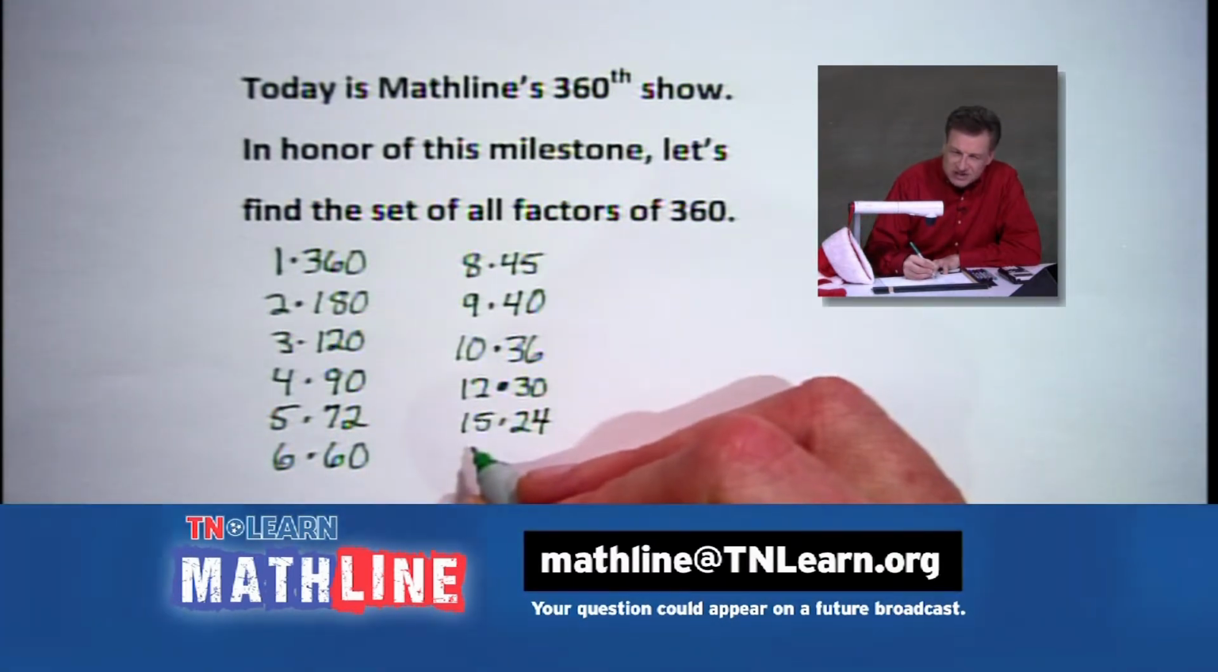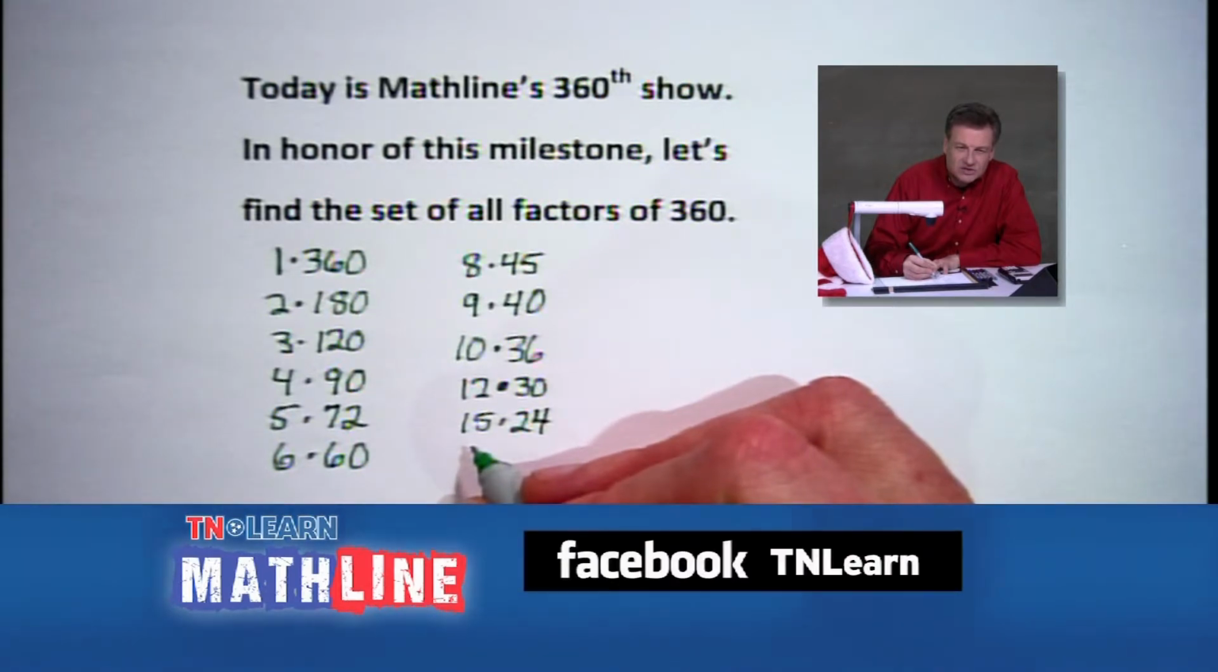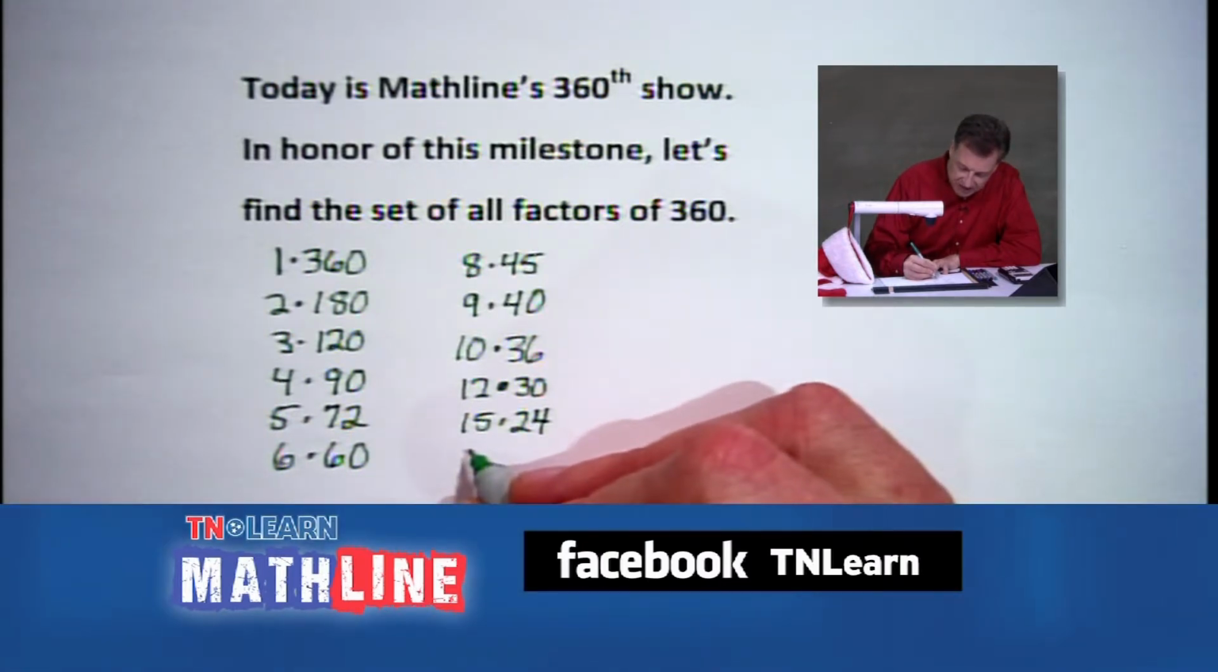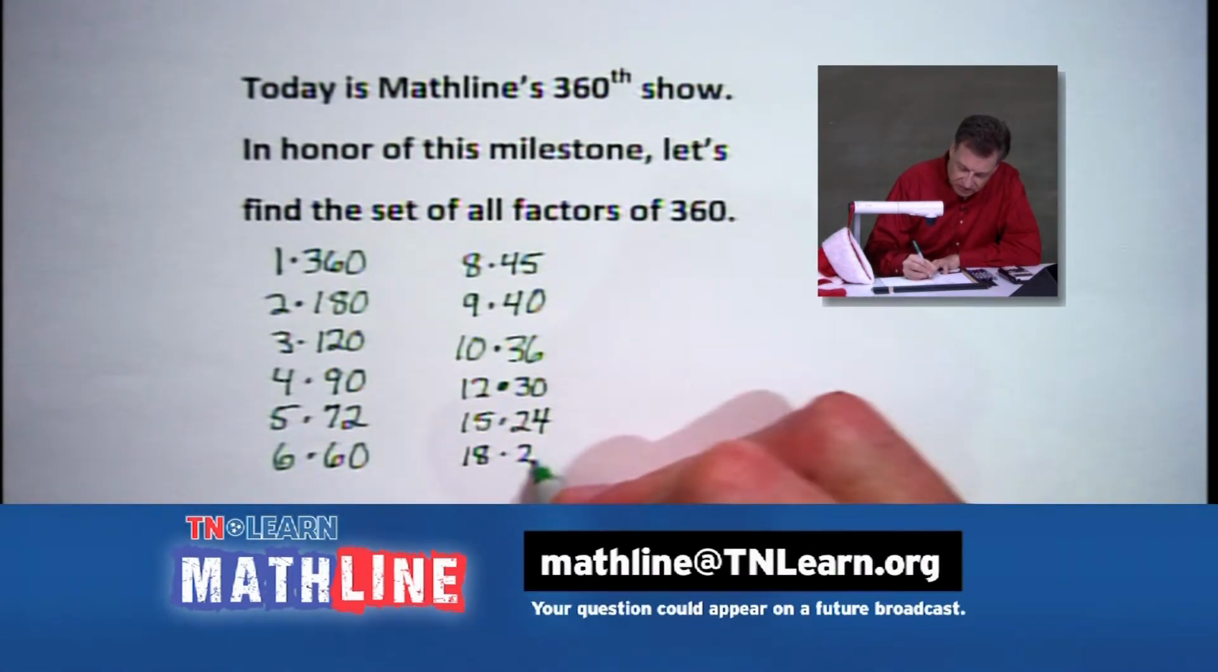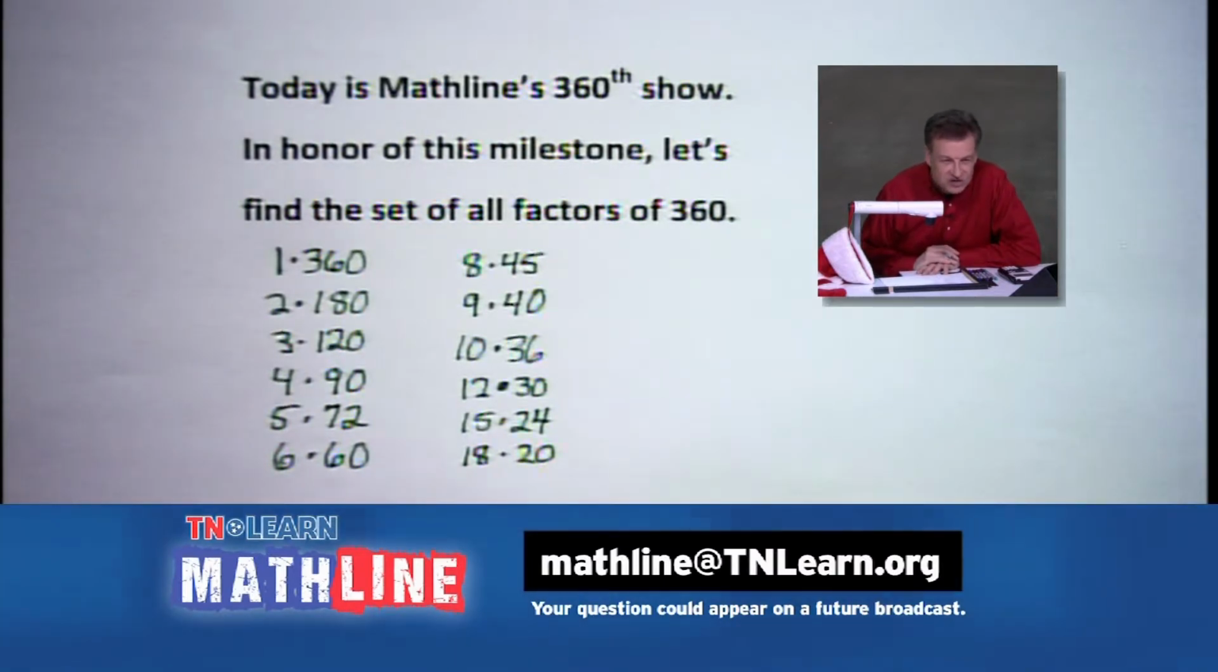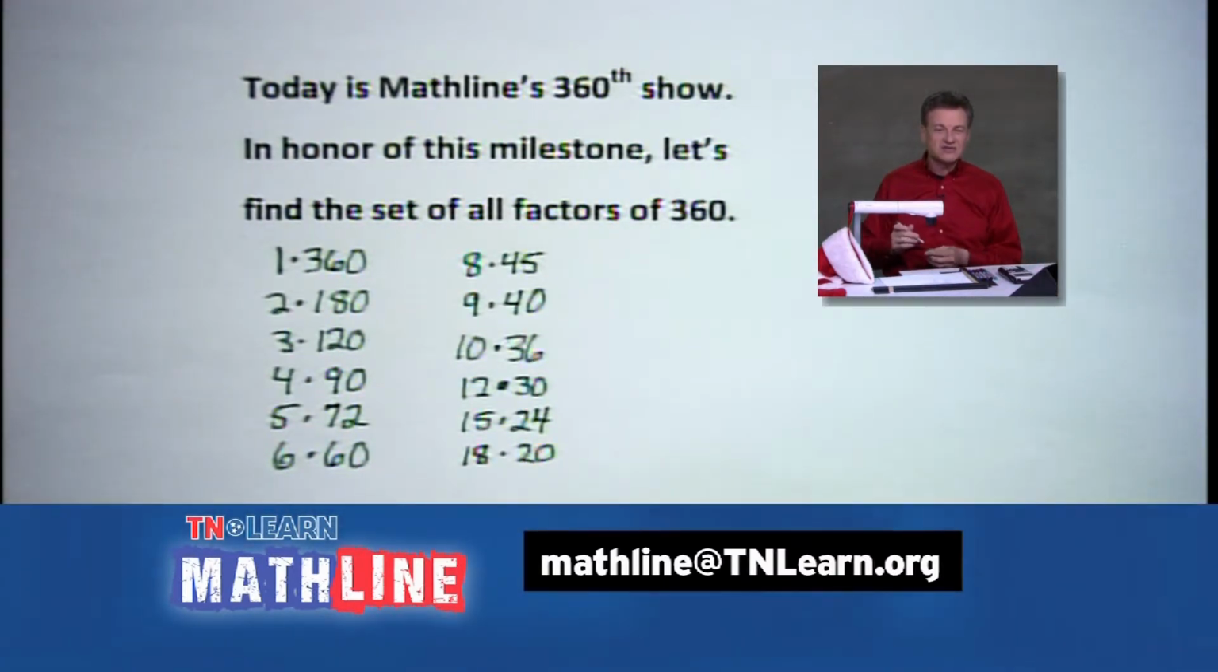16 could be nice, but it doesn't function here, all right? 16 does not go into 360 evenly. With the decimal it may work, but we've got that. All right, so we're going to take 18 times 20. That's going to be our last set of factors. My goodness, folks, count them. 24 factors that will divide into 360 evenly.